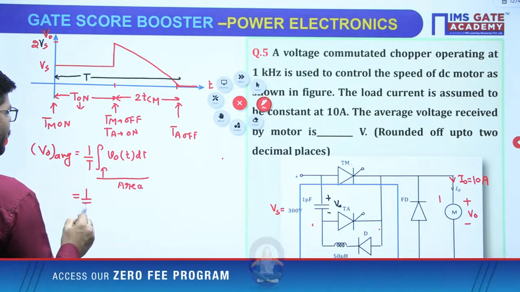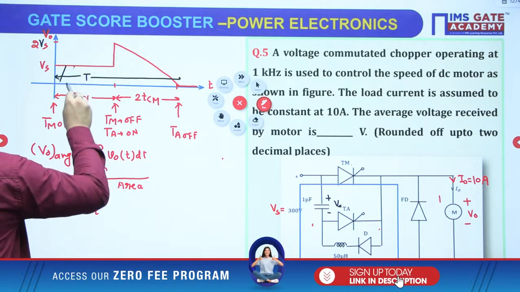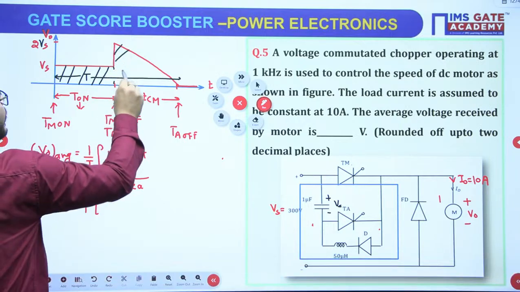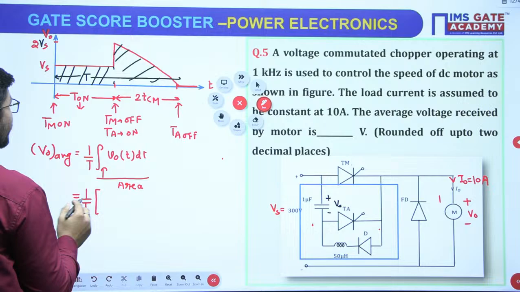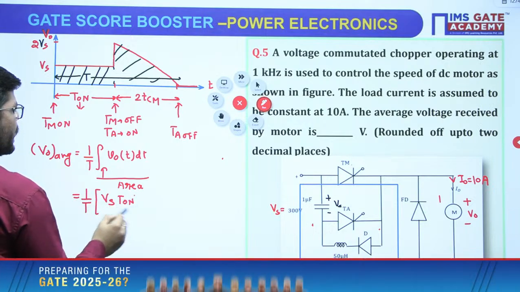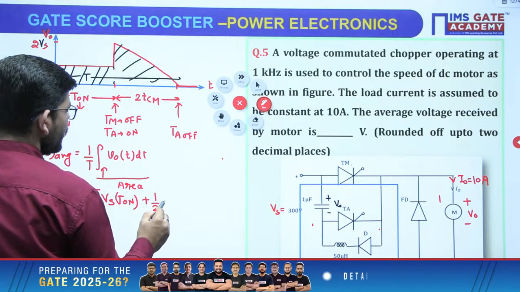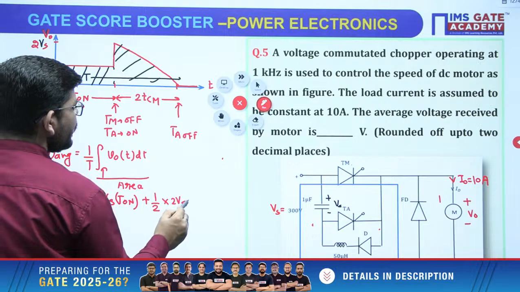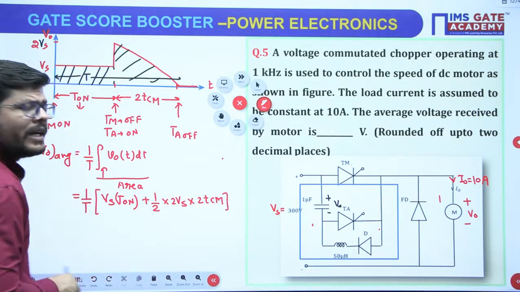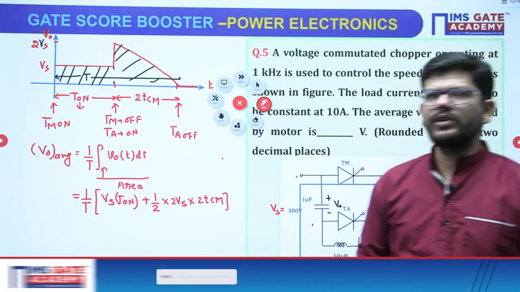So this area will be 1 upon T. Now this area is, just see, we have two areas here. One is this square area and one is this triangle area, okay. So what is the square area? Square area will be Vs into T on, and what will be the triangle area? It will be half into, the height is 2 Vs and the width is 2 TCM. Got it? This will be the final formula for how you will be calculating the average voltage.